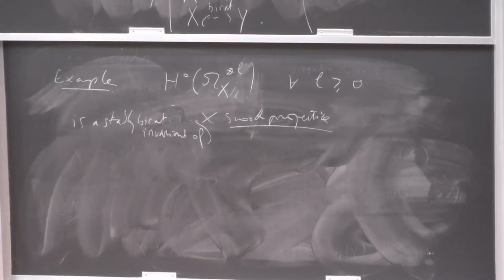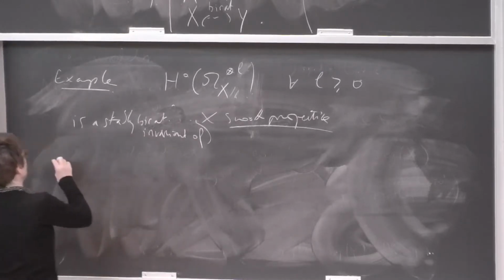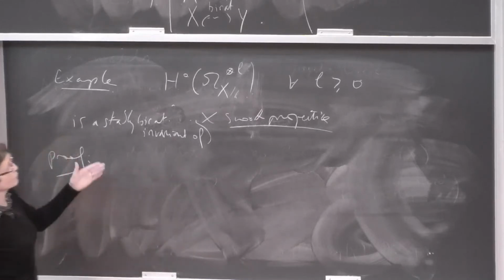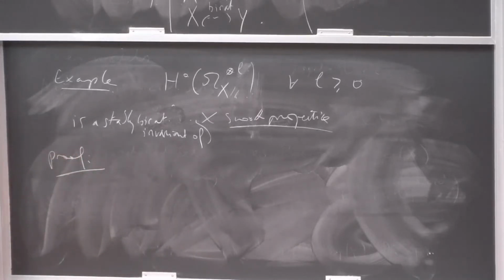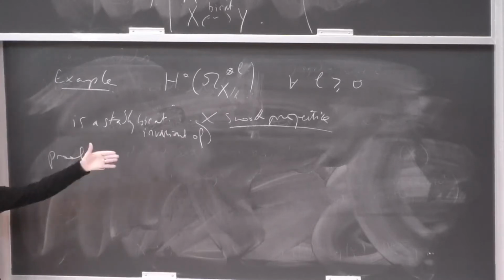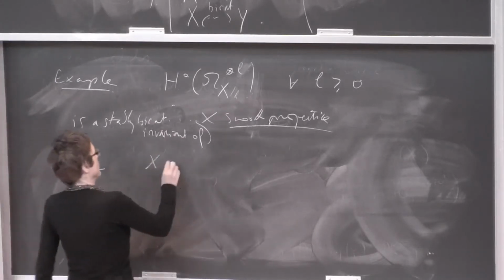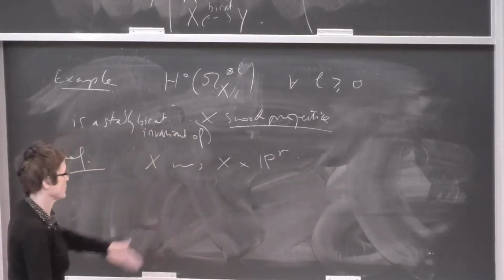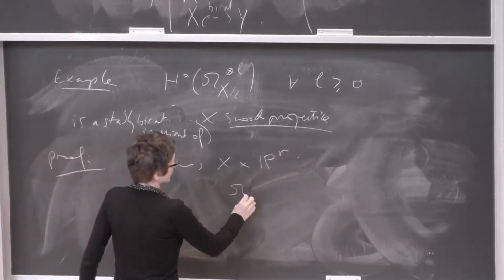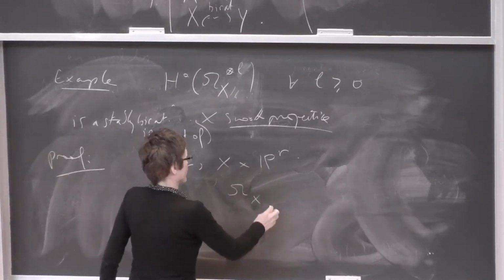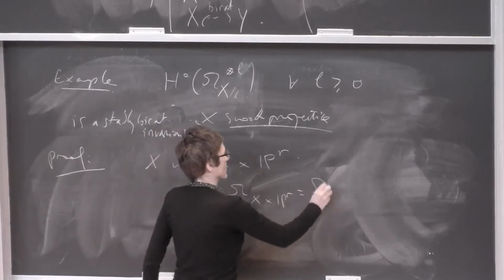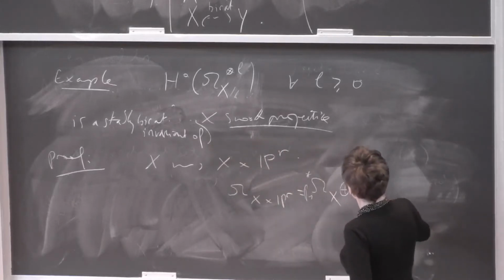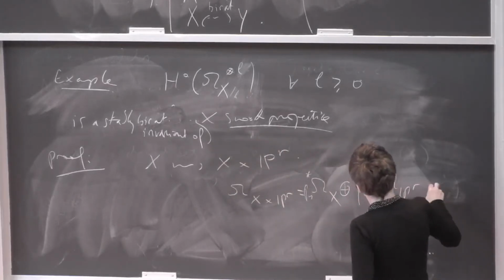So the proof is quite easy. We have to show that it is invariant under replacing X by X cross P^r. The point is that here the omega of X cross P^r is p1 upper star omega_X plus p2 upper star omega_{P^r}.